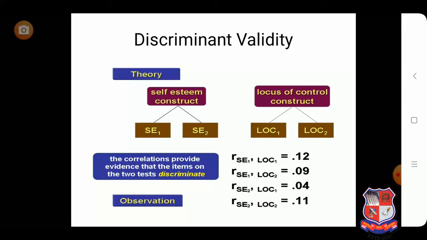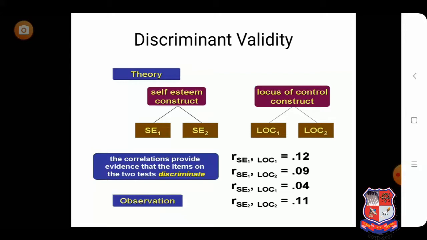Here we want to measure two things. One is self-esteem, and the second is locus of control. To measure self-esteem, I have asked two questions, SE1 and SE2. And to measure locus of control, I have asked two questions, LOC1 and LOC2. So using these two questions, we are able to measure self-esteem.